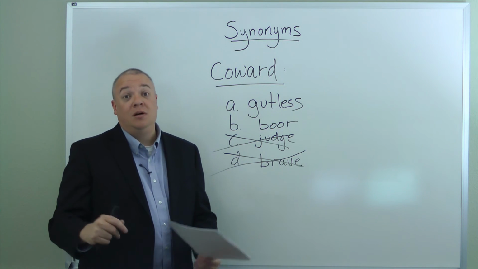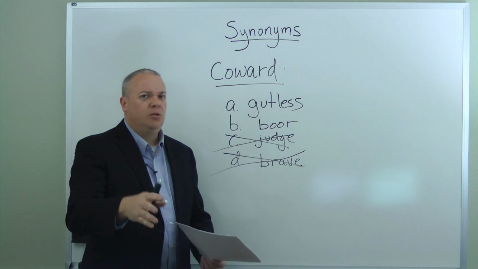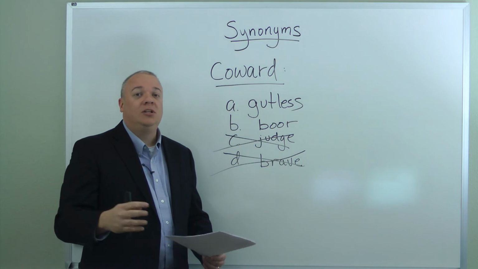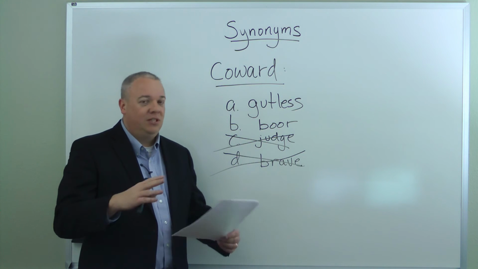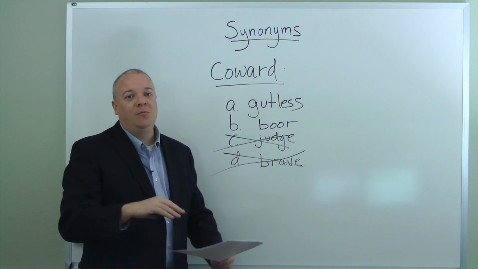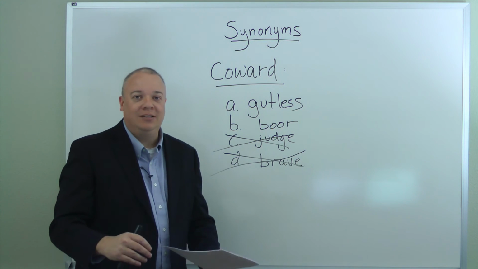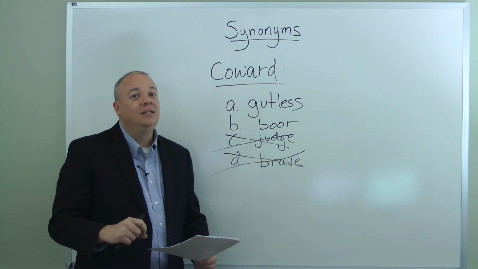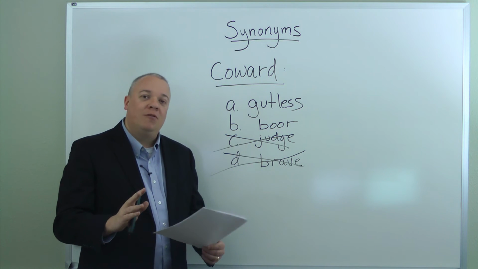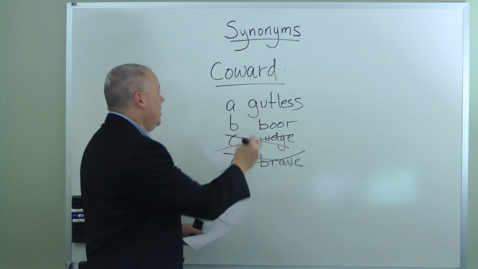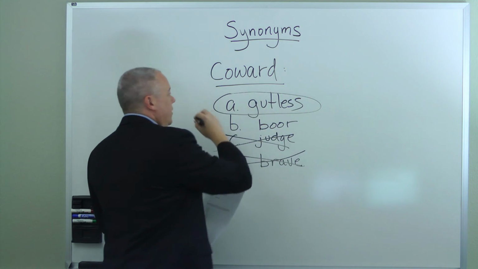And maybe we don't even know what a bore is. You know, someone, oh, you're such a bore. And we're not sure what that word is, but we know that gutless has some overlap and it's close. And so if we're having to guess, once again, we're not certain of the answer. I'm assuming for the case of our example here that we don't automatically know that A is the answer. But we've been able to narrow it down by eliminating the choices that we know are not correct. And when we're left with two, we've been able to narrow it further by saying, I know there's enough overlap between coward and gutless that we're going to go with A.